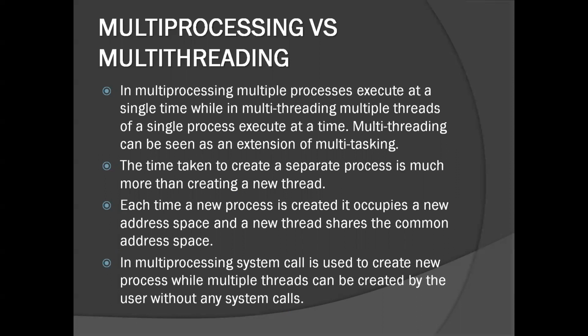Now, multithreading is a user level process. That is, if I want to create a thread, I can create it by myself and I can manipulate it upon my needs. But that's not the case with multiprocessing. If I want to do multiprocessing in a single CPU environment, I have to use a system call, which is a kernel level process. And hence, I myself as a user cannot customize it or use it according to my needs. So multiprocessing is sort of a kernel level thing and multithreading is a user level thing.